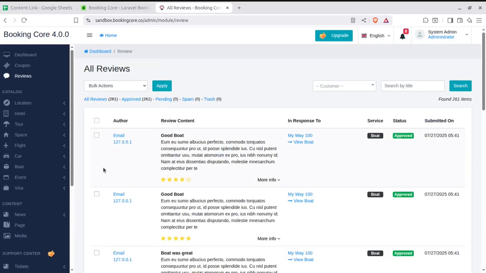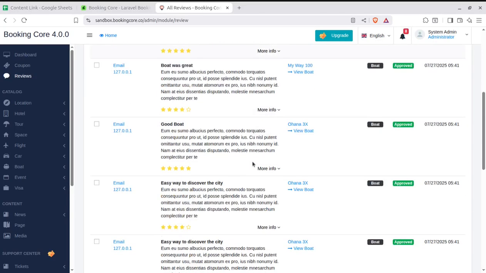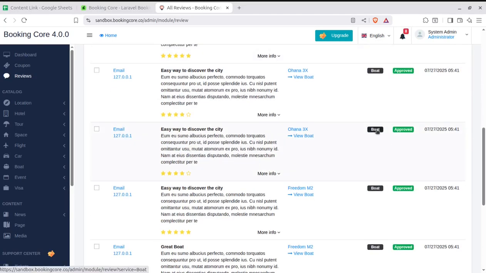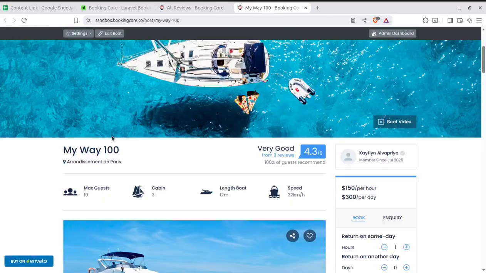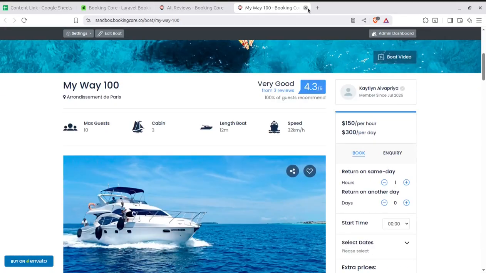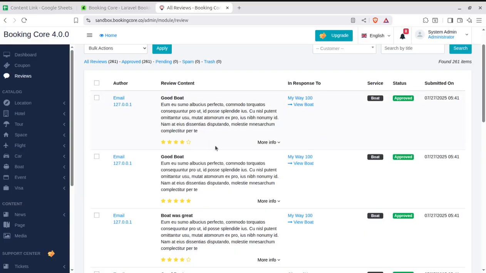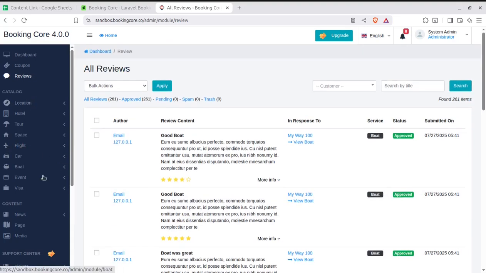Further, we have reviews management here, what reviews you are getting on the system from the visitors. You can handle those reviews, and you can vote or approve the status. You can check the view vote. This view vote is for the review on the board. So you can check the listing on which the review has come.